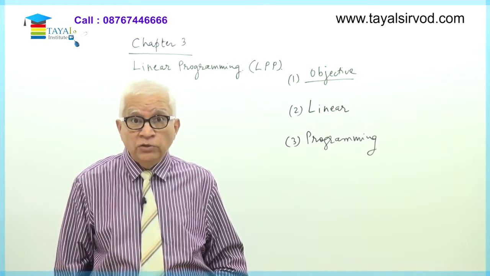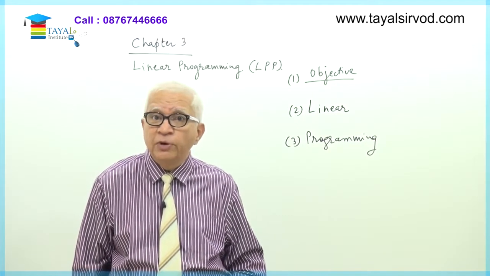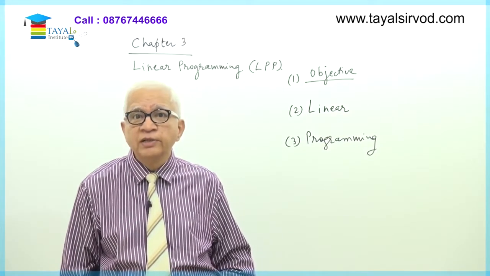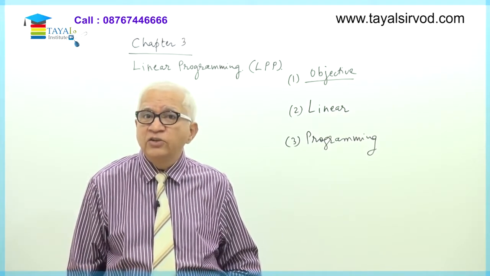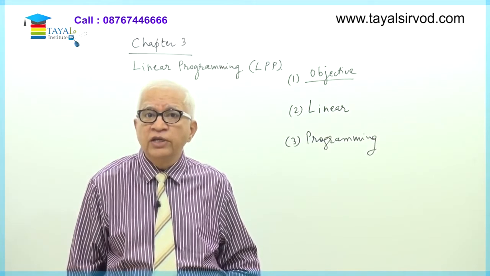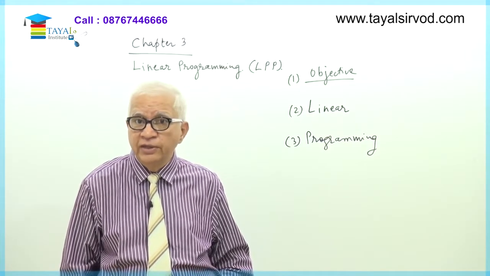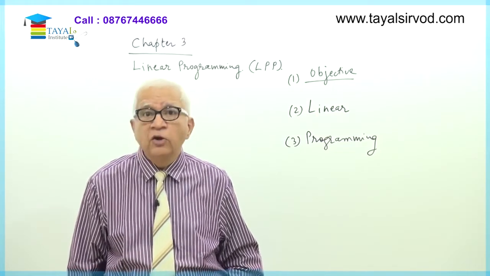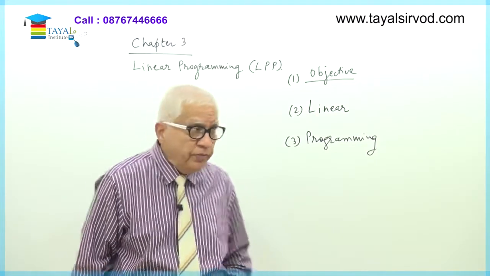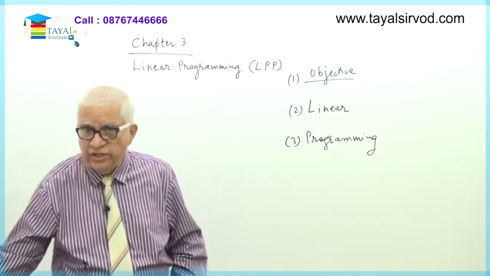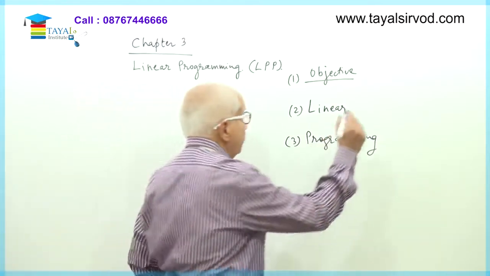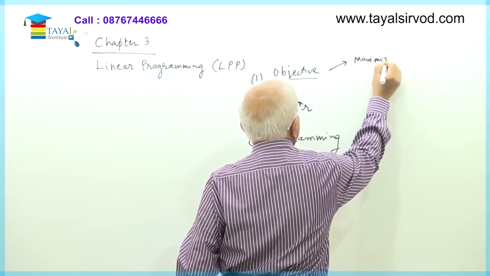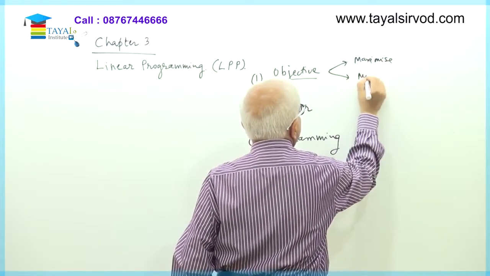Or the accounts department, their objective will be to maximize profit. They are not concerned about sales. Even if you do less sales, my profit should be maximum. That could be their objective. And these objectives are not necessarily always synchronous or in the same direction. They could be opposing each other. Fine. But given the department, their objective is very clear. So objectives of any business or any division in a business are of two types: maximize or minimize.